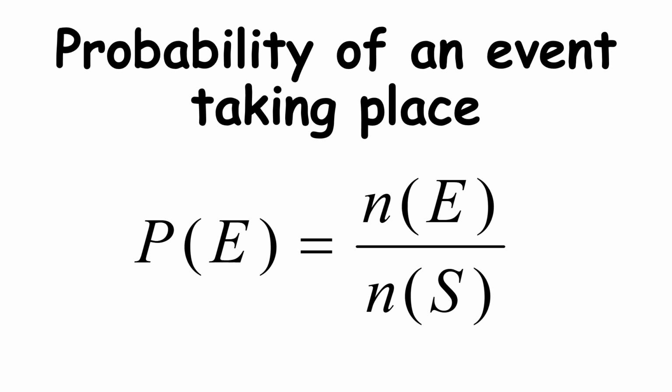The probability of an event taking place is symbolized in this manner. So P of E is equal to the number of events divided by the number of sample space. Now we are going to define each term later as we go on through the lesson.